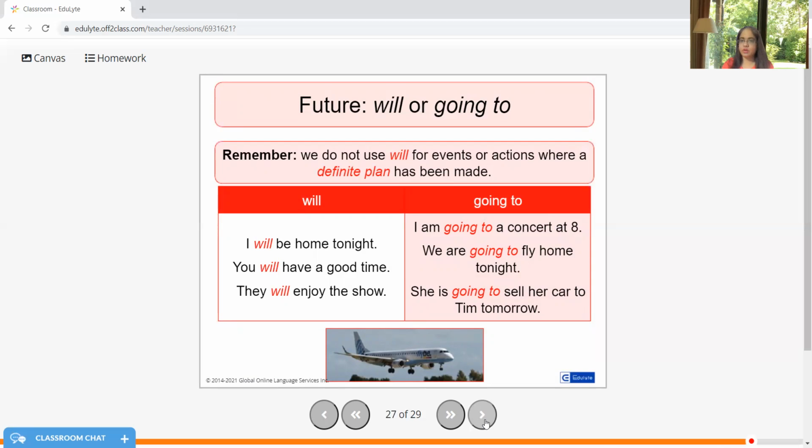So I'm going to a concert at 8. Surety. We are going to fly home tonight. We are very much certain about this because our tickets are also booked. And she's going to sell her car to Tim tomorrow. Everything has been discussed. Therefore, I'm using she's going to because it is very much sure.